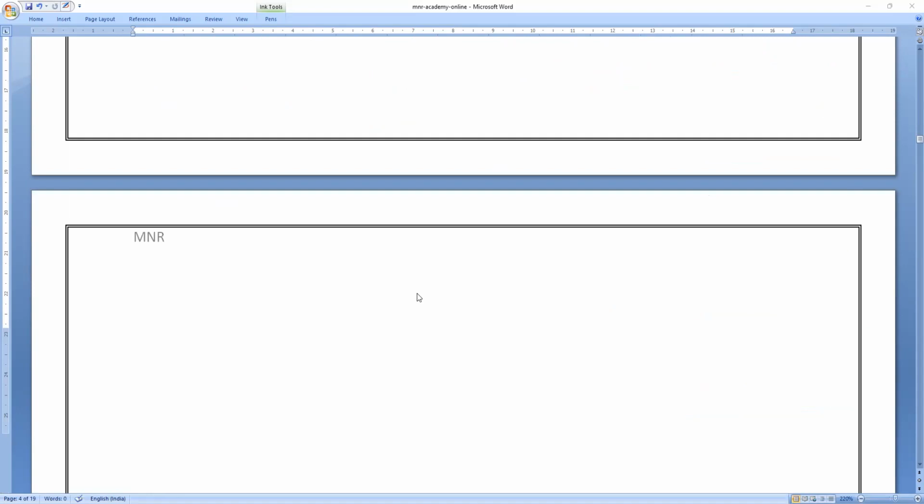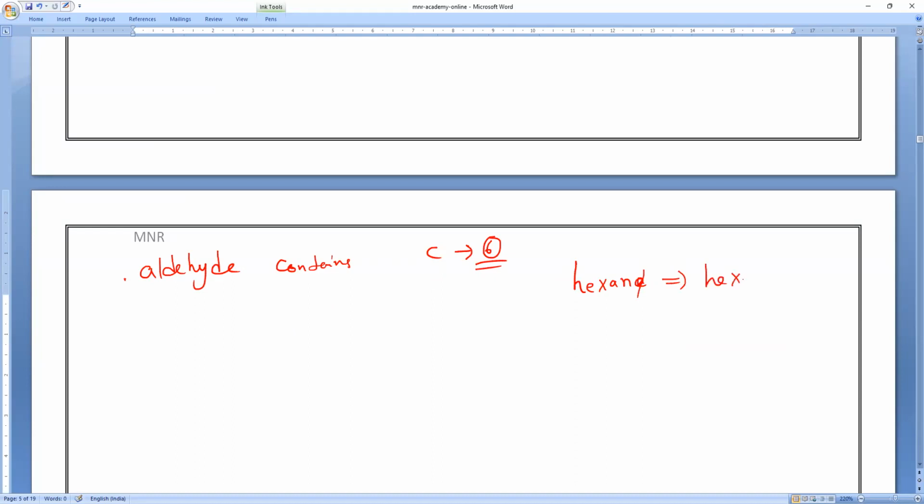The next one is the most important one, what we call a ketone. But before going to ketone, can you draw an aldehyde containing 6 carbons? Make it fast, everybody. Six carbons means by this time you may know the name. Hexane. We have to remove the E and add what? Hexanal.